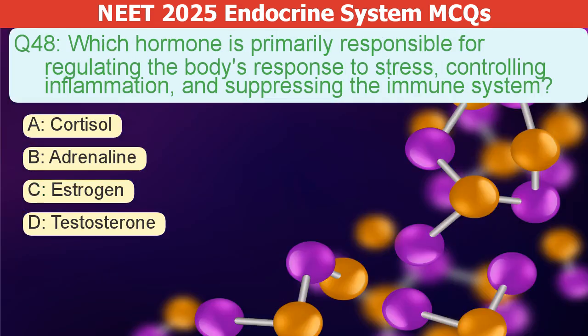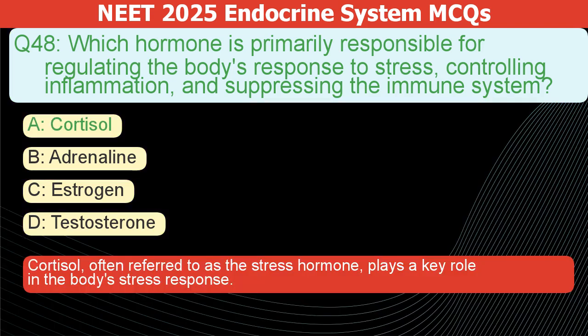Which hormone is primarily responsible for regulating the body's response to stress, controlling inflammation, and suppressing the immune system? A. Cortisol. B. Adrenaline. C. Estrogen. D. Testosterone. The correct answer is A. Cortisol, often called the stress hormone, plays a key role in the body's stress response.